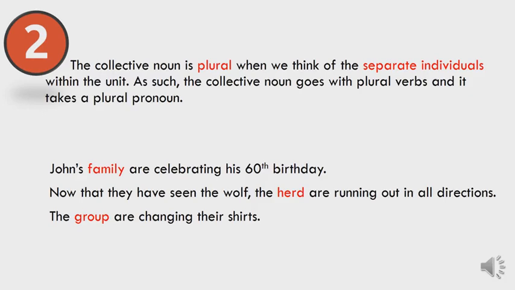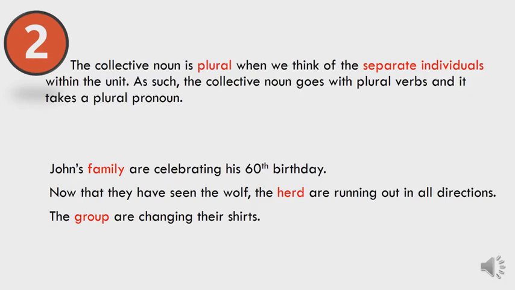Now that they have seen the wolf, the herd are running out in all directions. The collective noun the herd here is plural because it is followed by are running. Because here it means the animals in the herd, not the herd as a single unit. Here we are talking about the animals, like for example the sheep in the herd, which are running in all directions when they have seen the wolf.